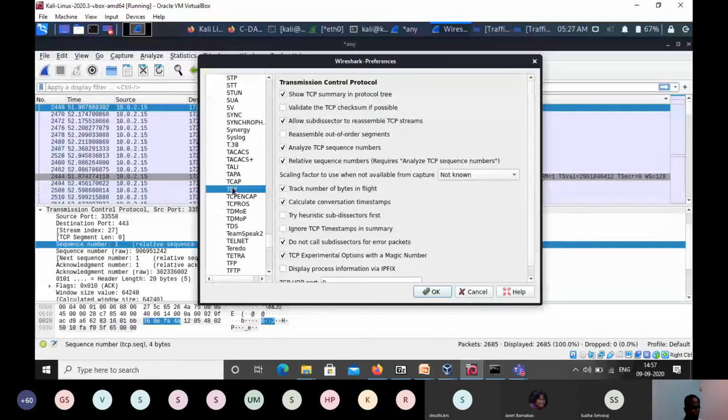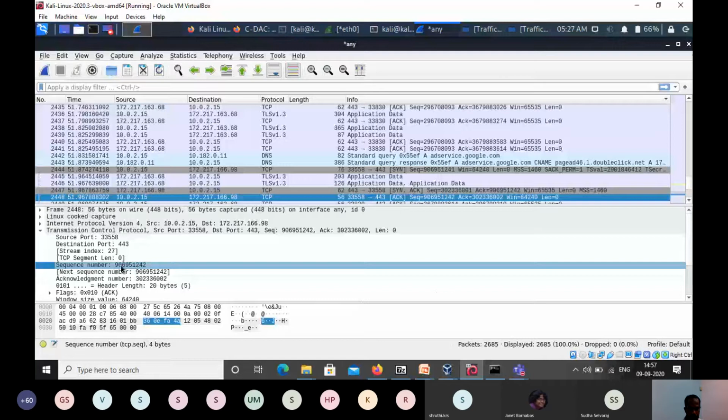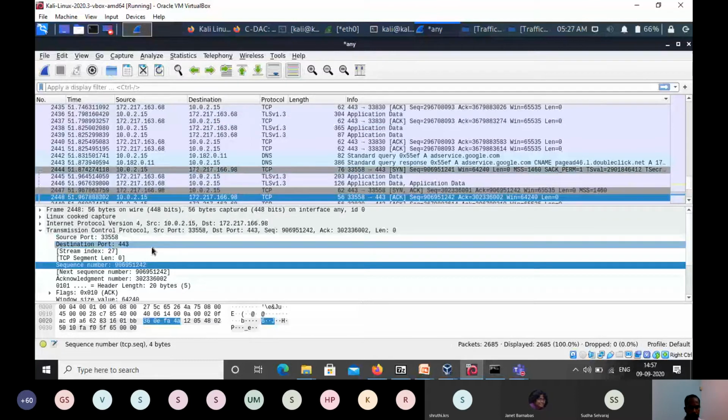You can see here it shows TCP summary in protocol field and analyze TCP sequence numbers. Okay, so I disabled relative sequence numbers. If I enable this, that is what gives us 1. It is not actually 1. Now if I click OK, we can see the difference. You will see a big number here. This is the actual sequence number, but previously, for our ease, it was providing this particular packet as sequence 1, the next packet as sequence 2, like that. This is the actual number.